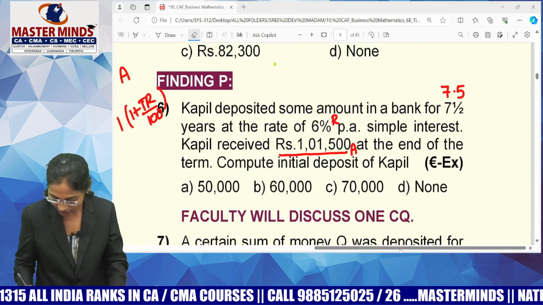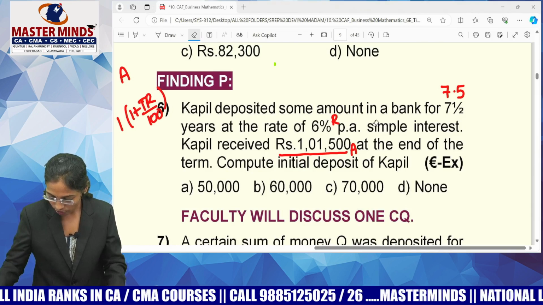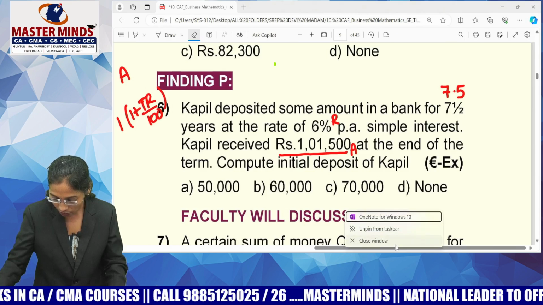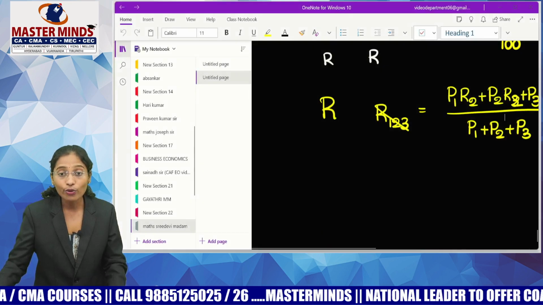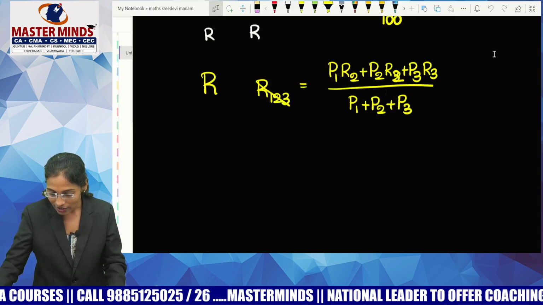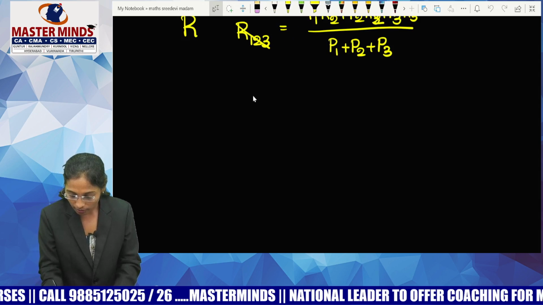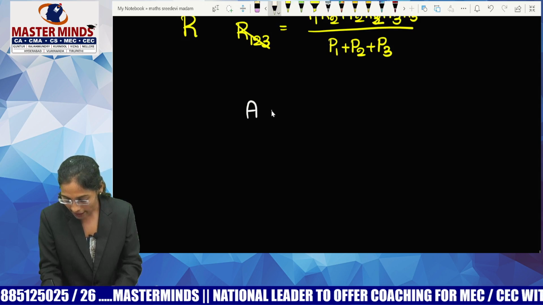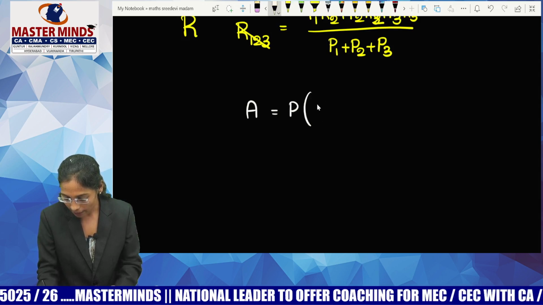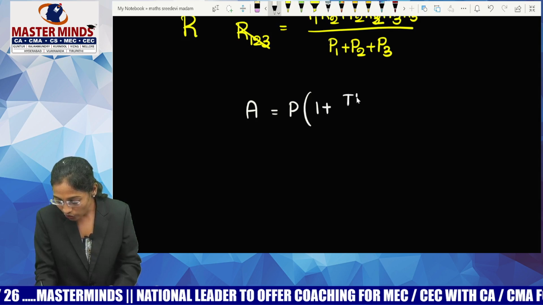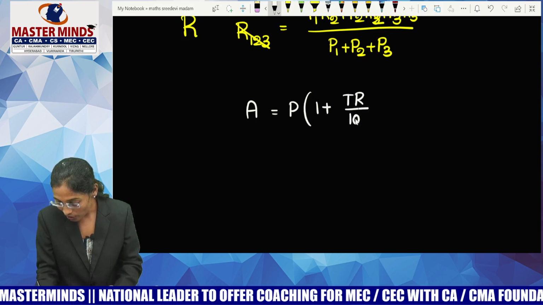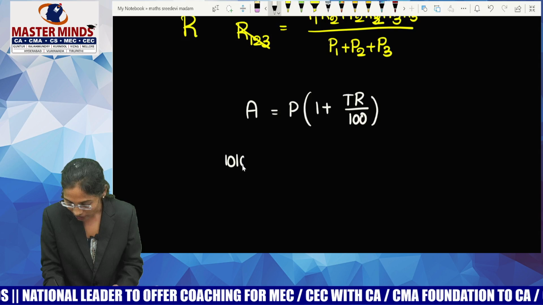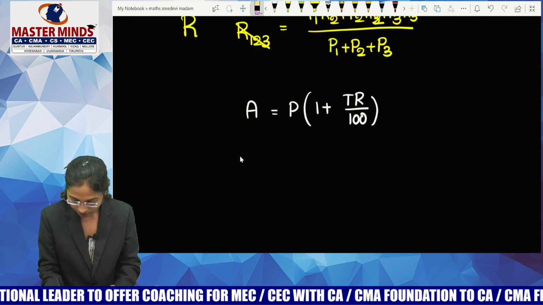But I'm solving the question, guys. So let me show you the solution. Amount equals to, write down the formula first. Writing down the formula is very important, guys. If you are good at formula, just simply go for substitution. Now I'm writing the formula for amount. What is my formula for amount? Amount equals to P of 1 plus TR by 100. So I know what is my amount. What is my amount? 1,01,500.